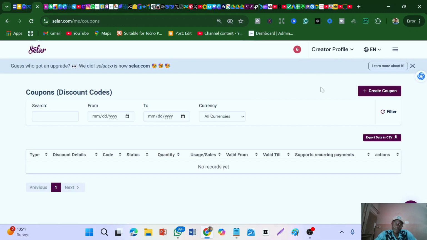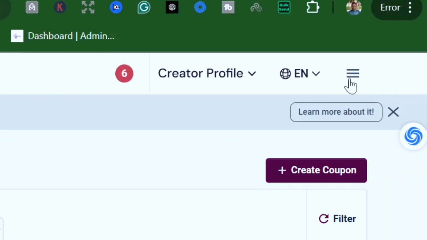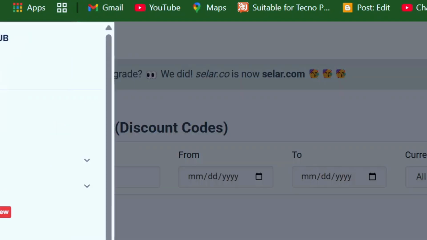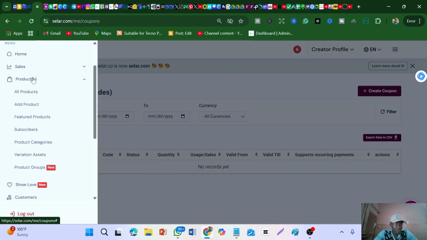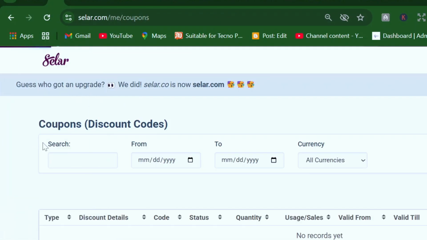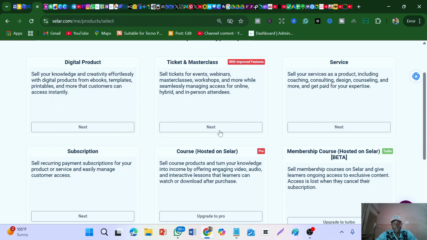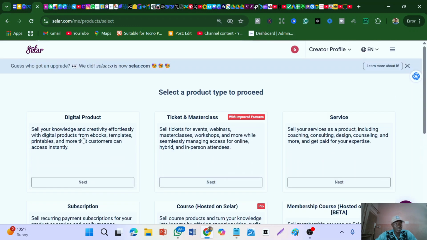Now when you finish registering your account, let me check my mic is still on. Okay, you come to this place here, this three dash. Tap on it. You now come down to product, and then you tap on add product. So you just tap on add product, depending on what product you want to add, whether it's a service or whatsoever. Let's say it's a digital product. So just tap on next here.